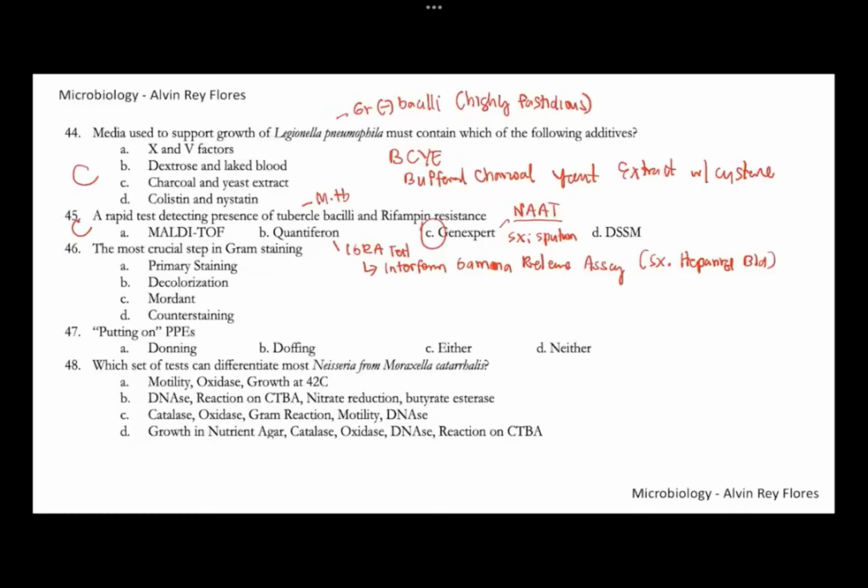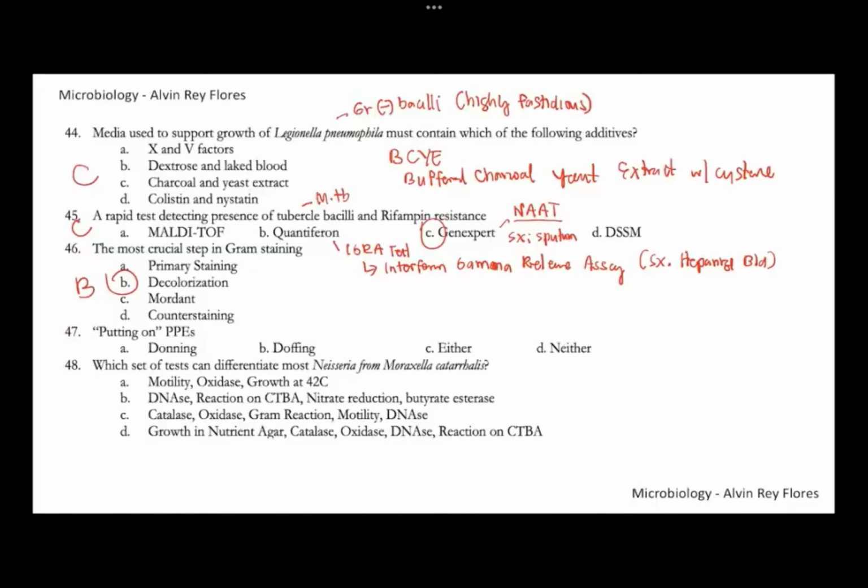For number 46, what is the most crucial step in gram staining? If this particular step is not done properly, it may lead to a false gram positive or false gram negative result. So this is decolorization, letter B, the decolorization step using acetone alcohol. That's the most crucial step. Number 46, letter B.